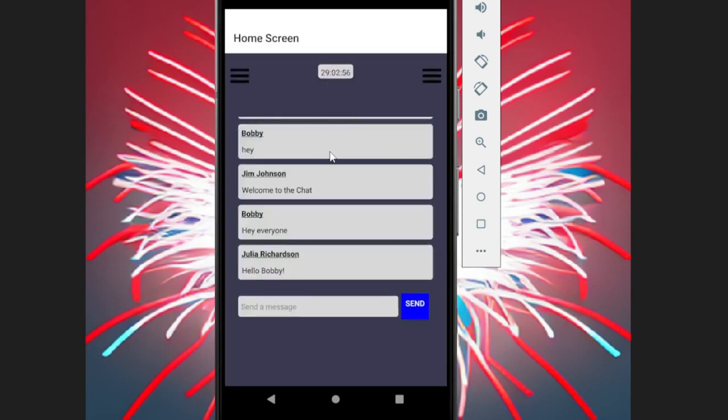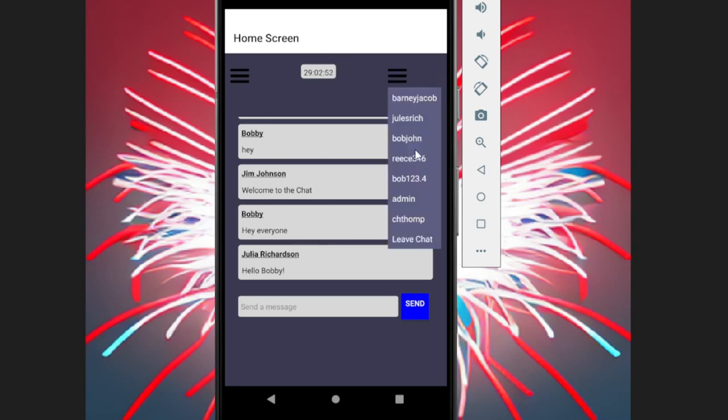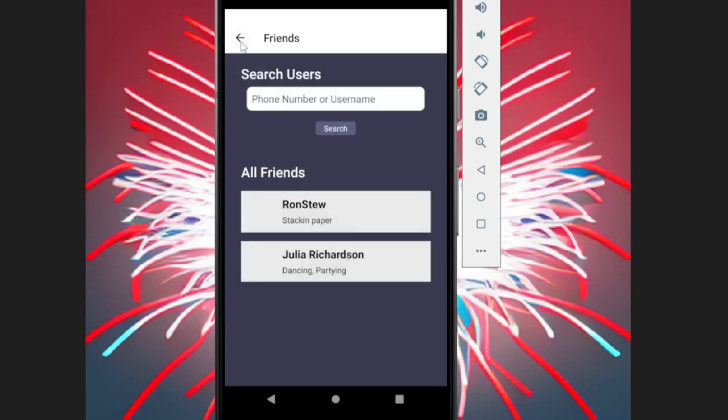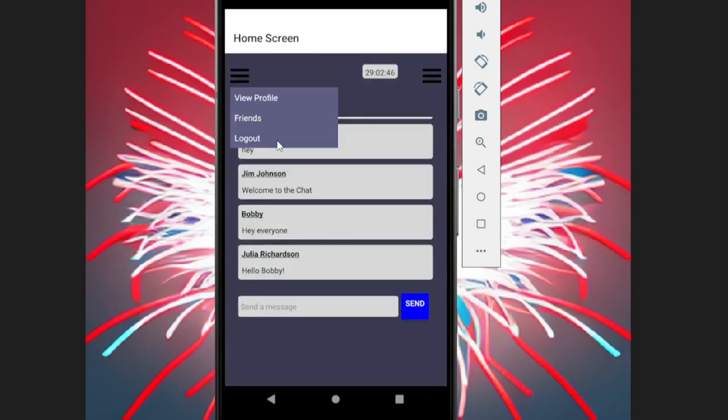So now, when this timer runs out, Bobby's placed into a new chat. Most of them will be from his friends list. Now let's say that someone had sent something in the chat that Bobby did not appreciate or felt uncomfortable about.